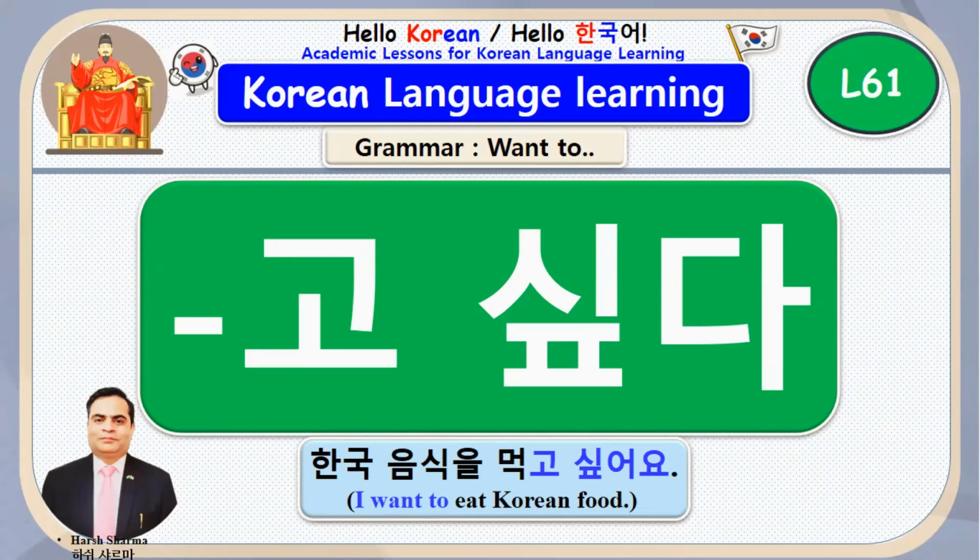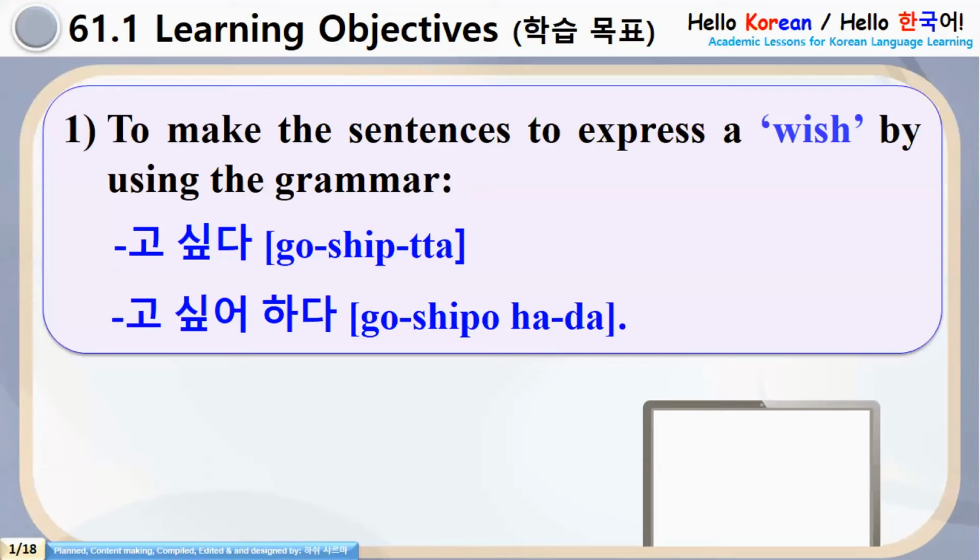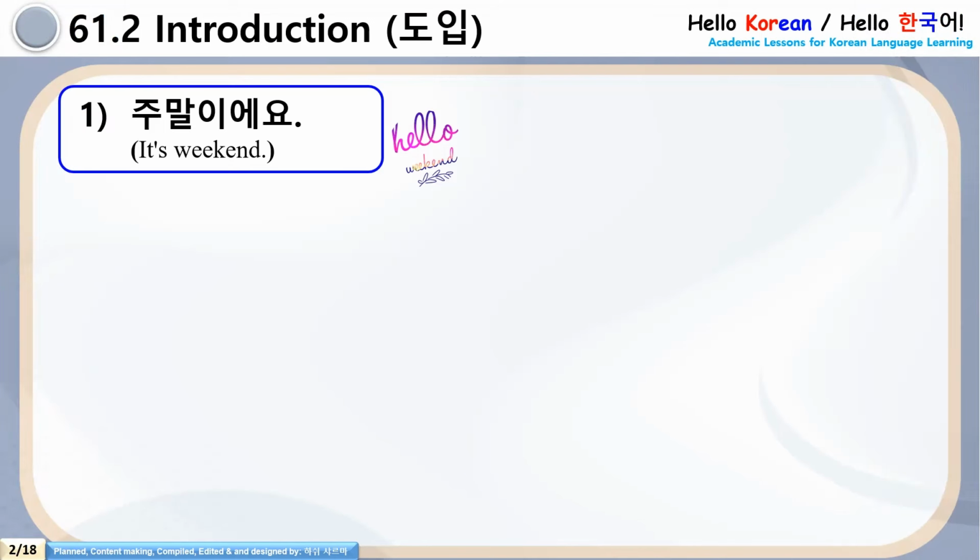As we can see on this screen, we are going to learn a grammar that is go shipta. Coming to the learning objectives, see here. To make sentences to express a wish by using the grammar go shipta and go shippo hada. Now coming to the introduction part, see here.